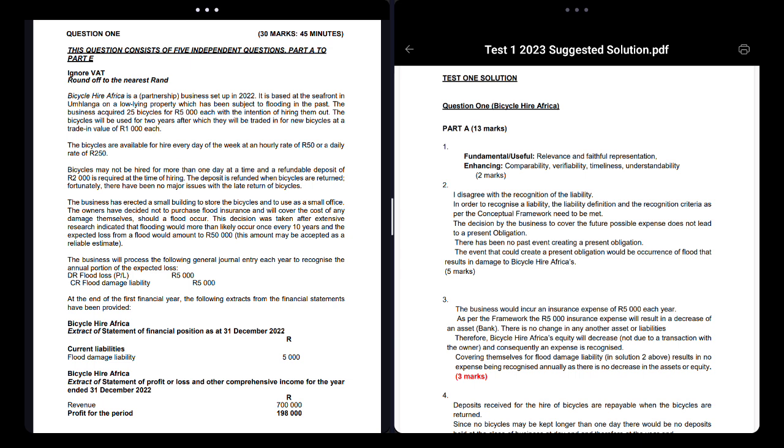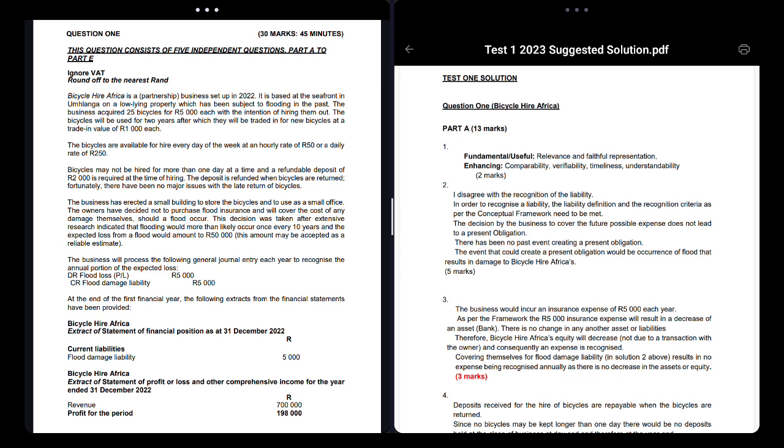Now, what does this mean? It will be traded in for new bicycles at a trade-in value of 1,000 each. That means that the bicycles will be worth 1,000 rand at the 2 years. That's another name for residual value. So the residual value of each bicycle is 1,000 rand each. That is very, very important because now when you're doing depreciation, you'll know how to calculate it, right?